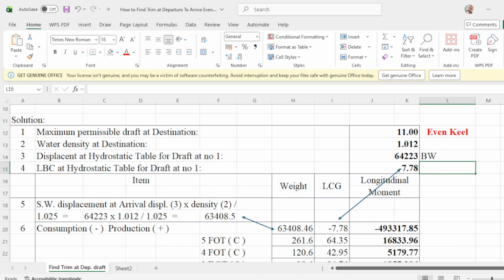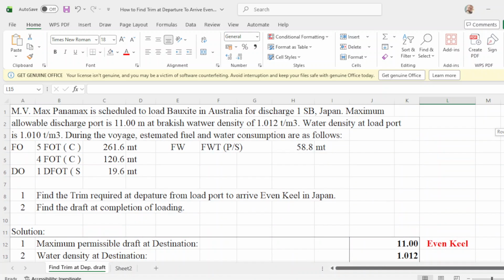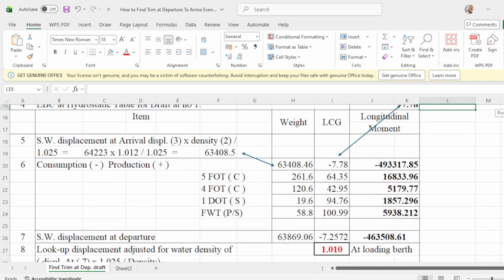Now, all these consumptions, you fill in, put them in this column: FOT number 5C, FOT number 4, DOT 1, and freshwater for starboard, and you put the corresponding LCG.